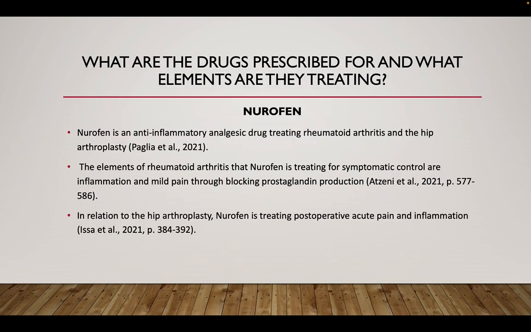occur. So, what are the drugs prescribed for and what elements are they treating? Nurofen is an anti-inflammatory analgesic drug treating rheumatoid arthritis and the hip arthroplasty. The elements of rheumatoid arthritis that Nurofen is treating for symptomatic control are inflammation and mild pain through blocking prostaglandin production. In relation to the hip arthroplasty, Nurofen is treating post-operative acute pain and inflammation.